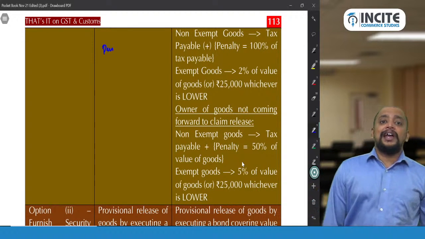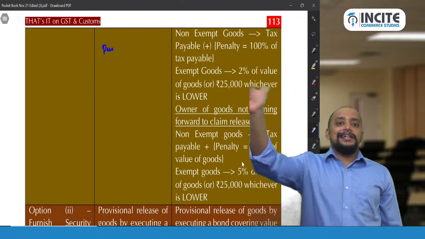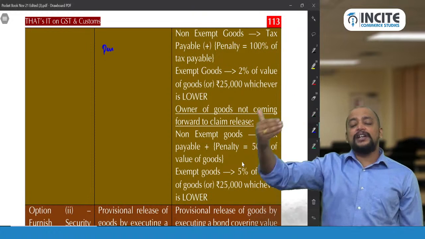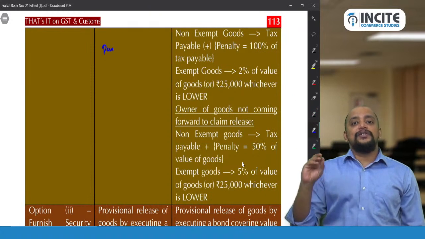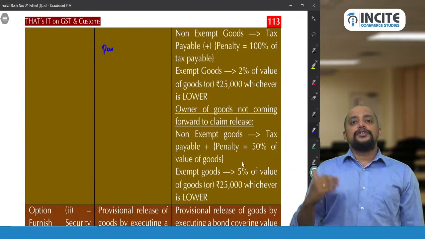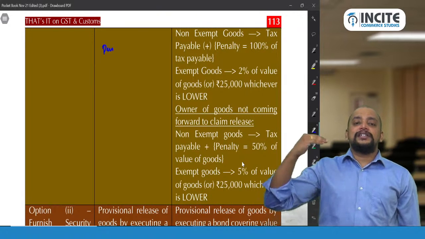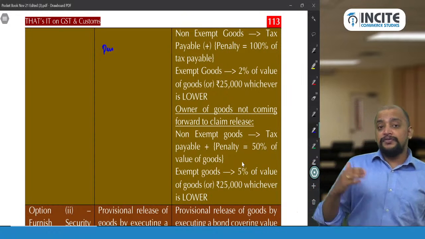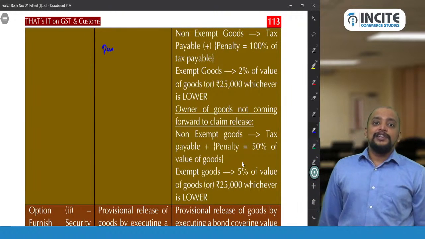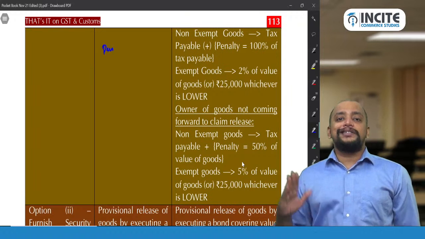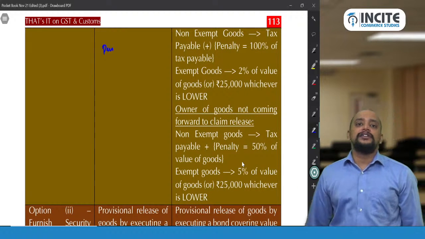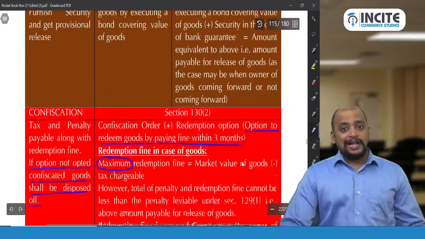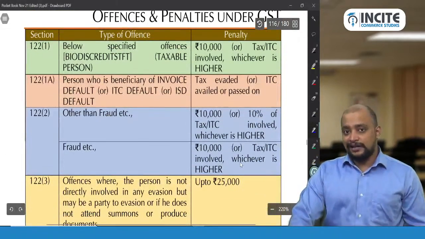Suppose they are giving IGST, what you need to do? That IGST tax you need to break into two. Suppose in the question they give GST, then you take the assumption that the GST in the question is CGST. If the question talks about IGST, then you break that IGST into two parts, CGST and SGST, and take only CGST. For example, take the penalty as 100% of the tax or 10,000, whichever is higher, correct, that is the penalty.